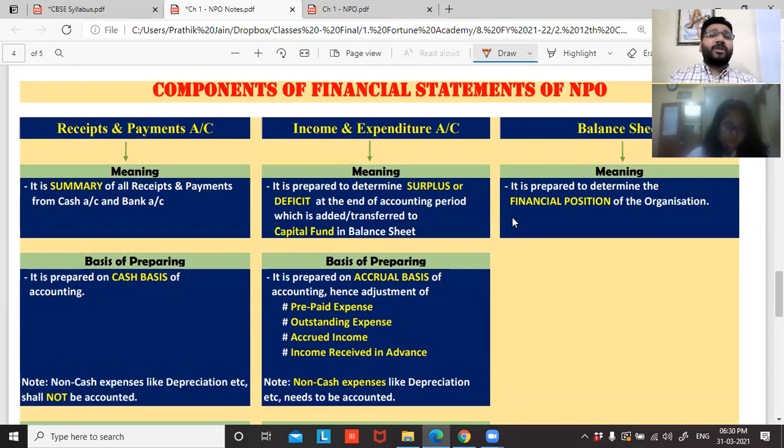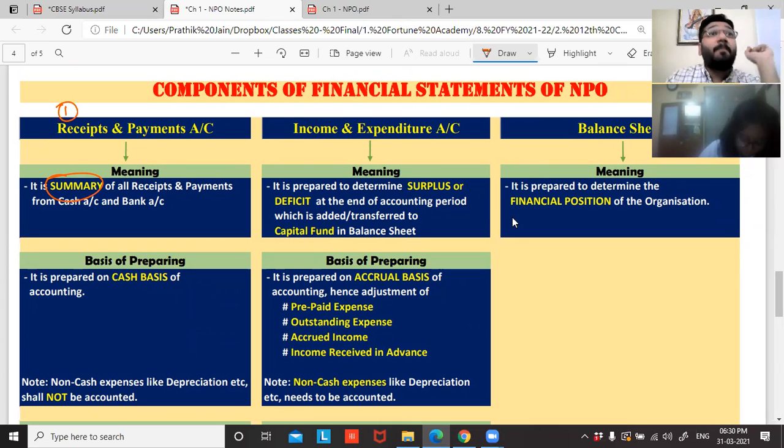Components of financial statements of an NPO. First one is receipts and payment account. It is a summary of all receipts and payments from cash account and bank account. What is the word, guys? It is a summary of all receipts and all payments from cash account and bank account.